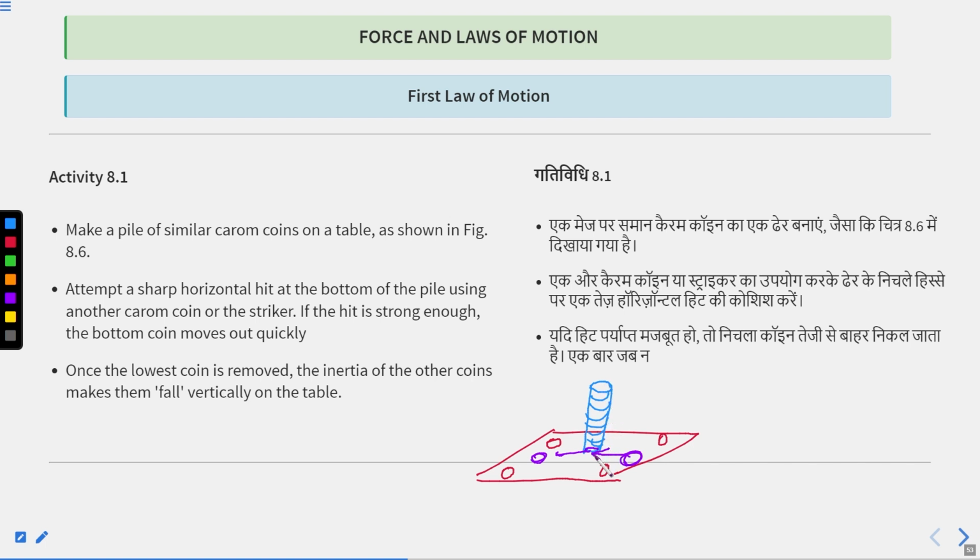Why is it so? When the striker hits the last coin of that stack, that coin moves away and all other coins are still in the same position. It is because of inertia. All the coins are in the state of rest. When the striker hits the last coin, it comes into the state of motion and moves away, but the others are still in the rest state, so they all fall vertically.